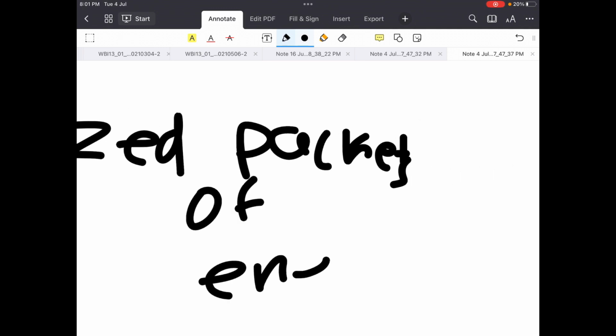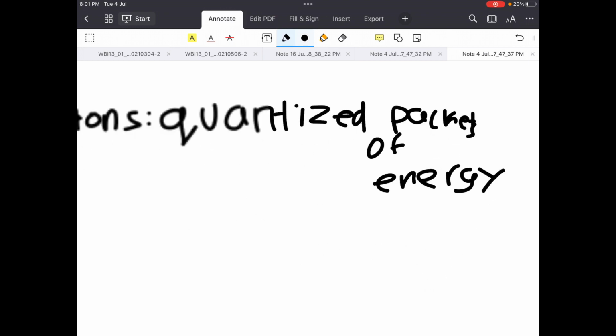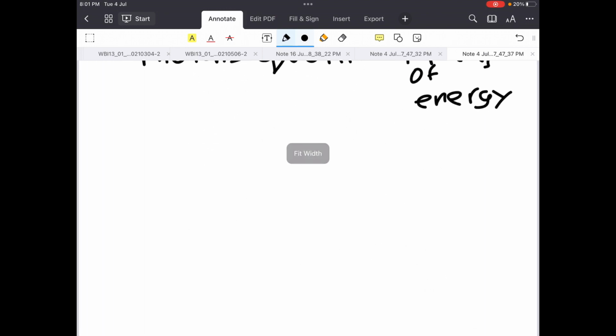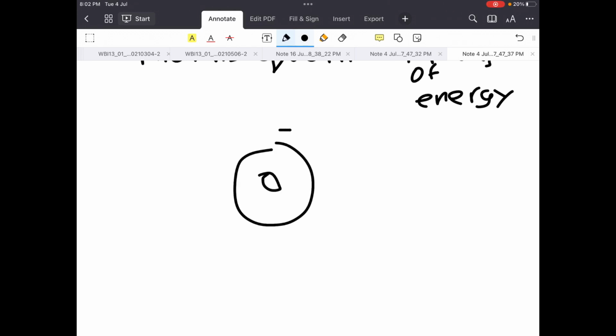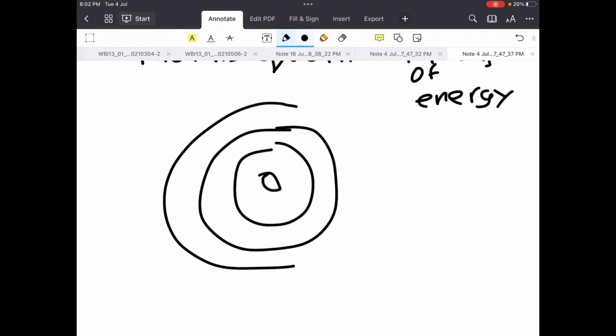Okay, and what happens is, you know how electron shells are structured. You usually learn this in GCSE chemistry. So you have your nucleus, and then you have certain electron shells, and let's say we have an electron over here.